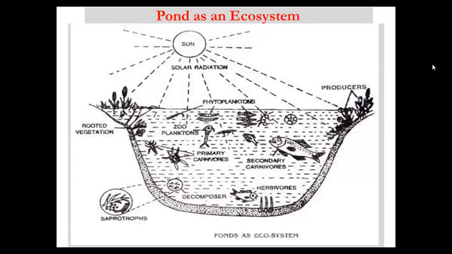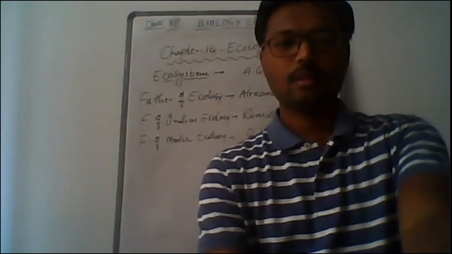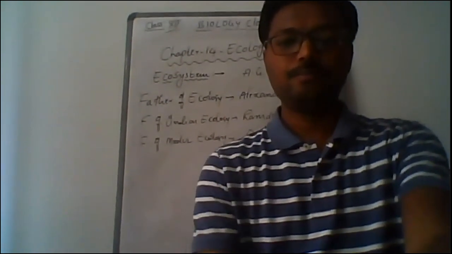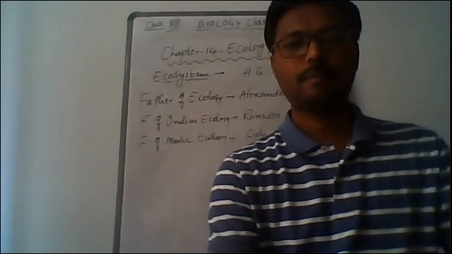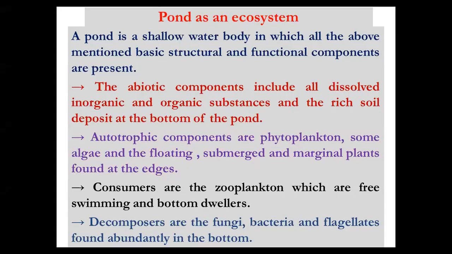Now, if we go through the structure of this pond ecosystem, a pond is a shallow water body in which all the above mentioned basic structural and functional components are present. Basic structural and functional means what? Abiotic and biotic. Shallow water means it is stagnant water.